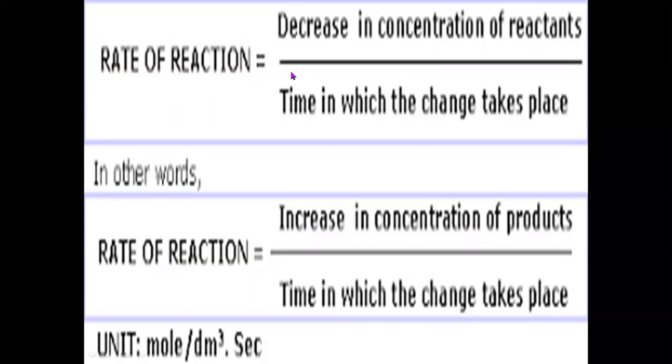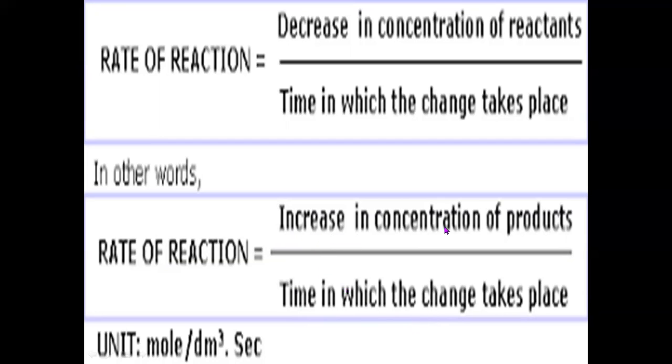Therefore, rate of reaction with respect to reactants can be written as decrease in concentration of reactants by time in which the change takes place. And if we take products, in terms of product, we can write the rate of reaction as equal to increase in concentration of product by time in which the change takes place.